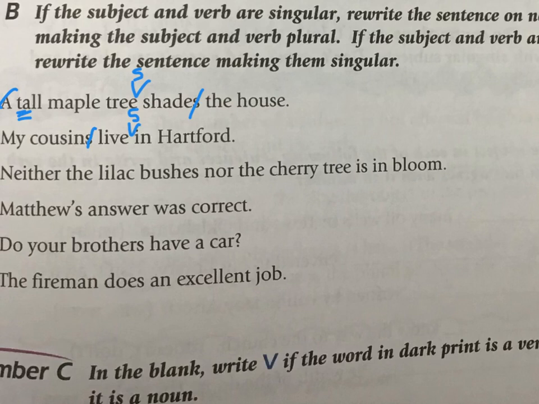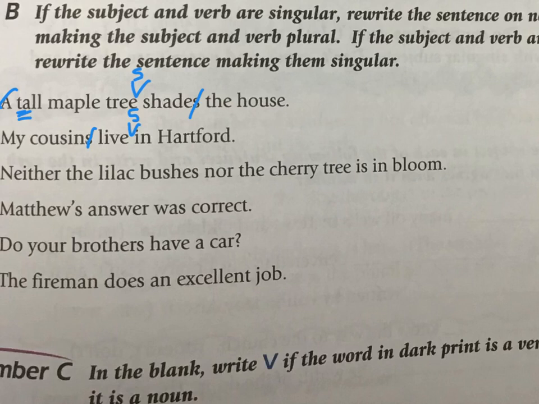And then change the verb to go with the subject that's closest to the verb. So we would say neither the cherry tree nor the lilac bushes are in bloom. That's how we would switch that one up. All right, so just to give you an idea of what we would do there.